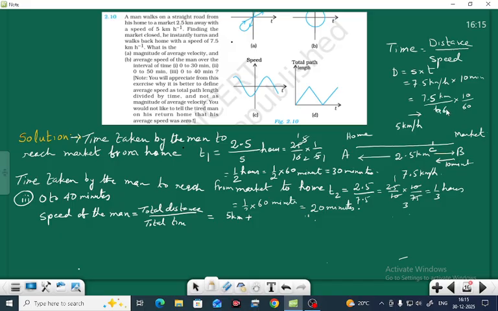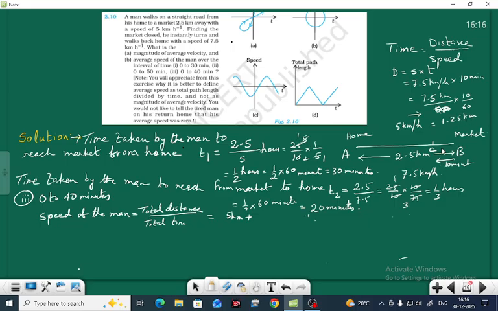This is 7.5 kilometer per hour, and it is 10 minutes, so 10 by 60 hour, and it comes to 1.25 kilometer.